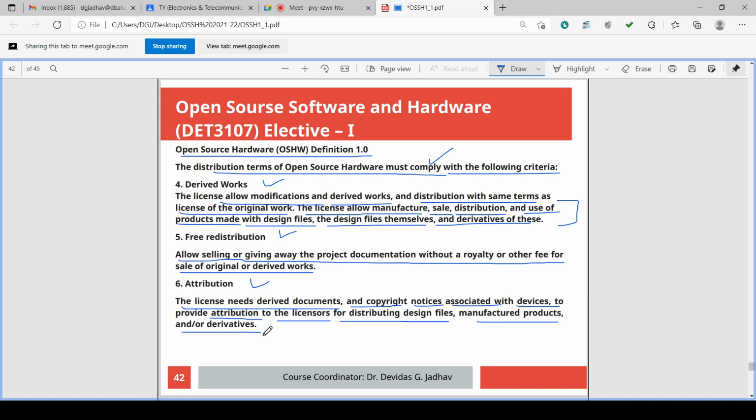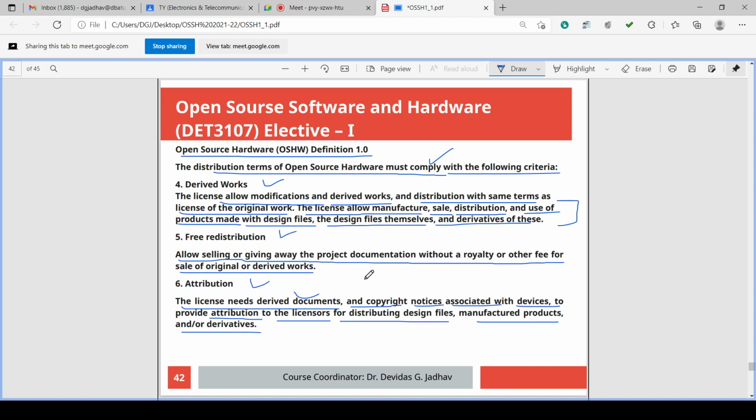Okay. The license needs the derived documents. Once it is derived, original files are there, original design is there, original product details are there. From that some derived work is there. That derived work will again have the license and documentation. Okay. Copyright notices, then associated devices. To provide the attribution to the licensor. Attribute means what are the conditions, what are the designs, what are the specifications.